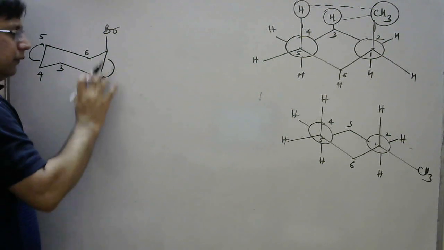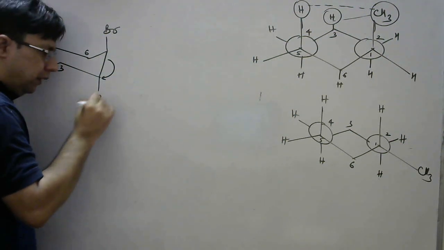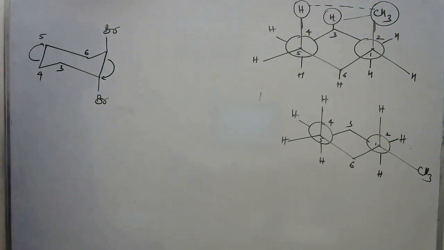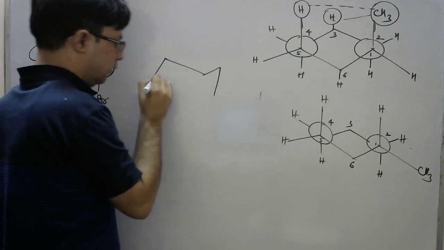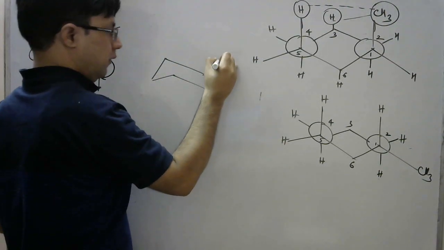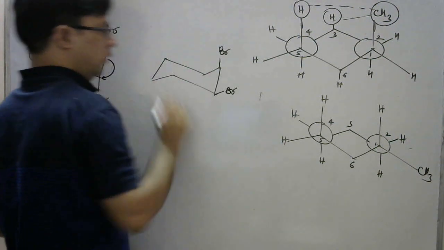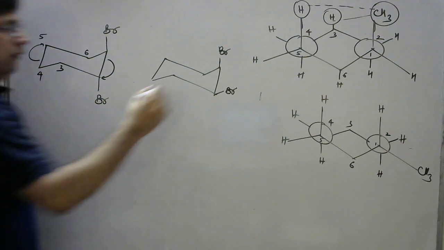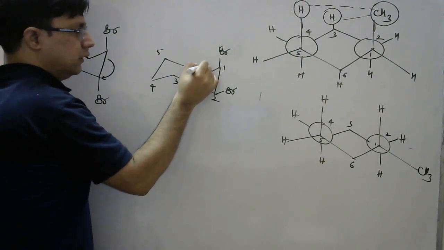If I consider the second position, the Br group can be present like this, and similarly this is the structure where this is first, second, third, fourth, fifth, and sixth.